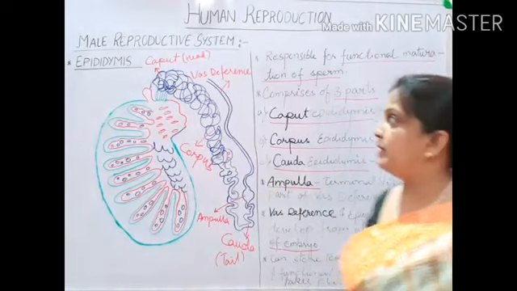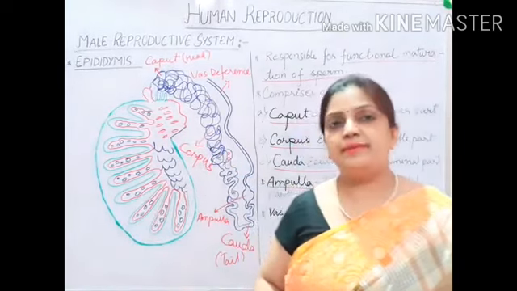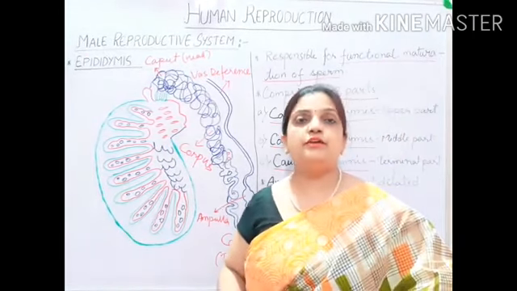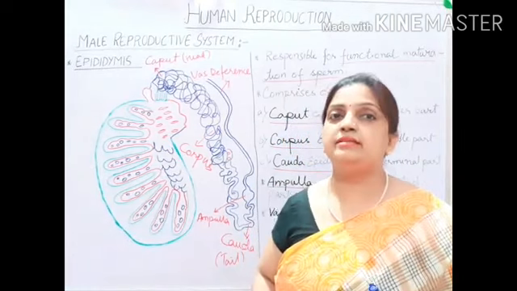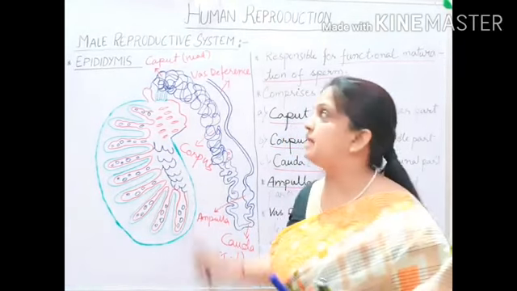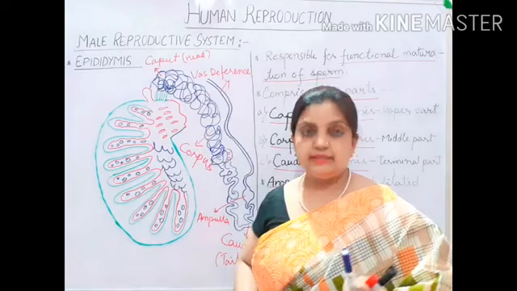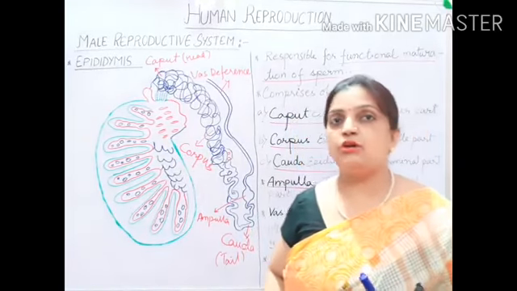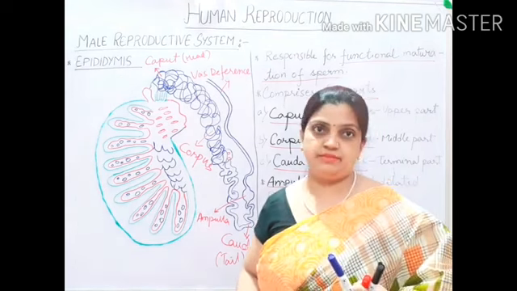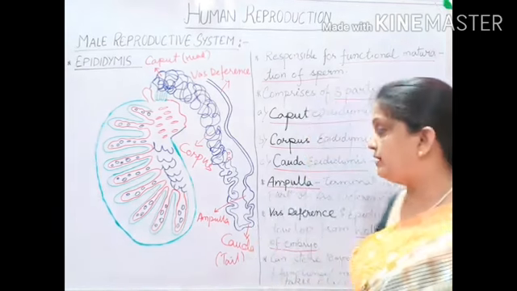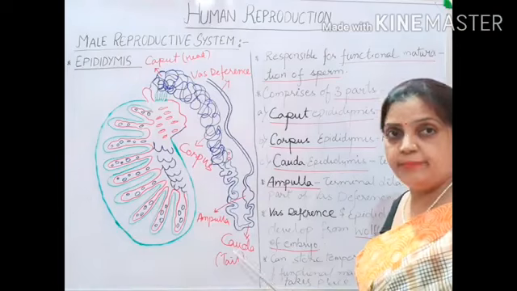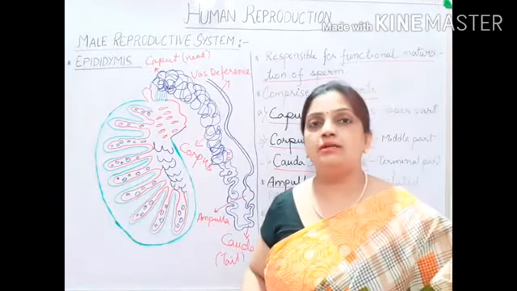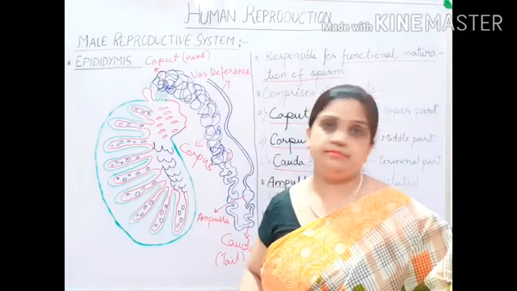So in this way we can say that the epididymis is made up of three parts: caput, which forms the head-like structure and is highly coiled; then in between, corpus, which is the middle part forming the body of the epididymis; and then the terminal part, the basal part, which forms the tail of the epididymis, called cauda epididymis.